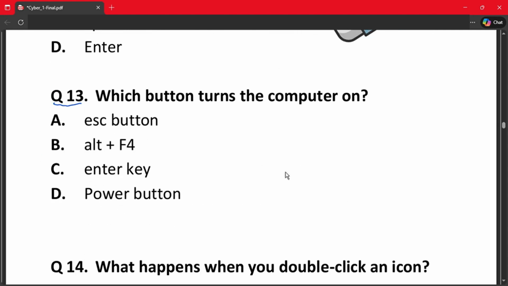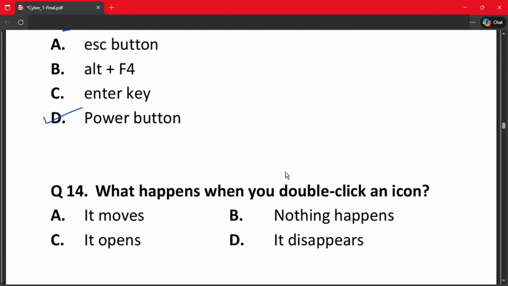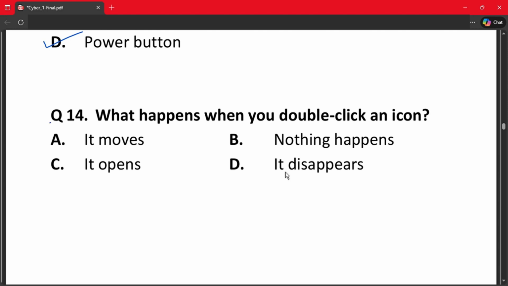Question number 13th. Which button turns the computer on? A. Escape button. B. Alt plus F4 key. C. Enter key. Or D. Power button. The correct answer is option D. The power button.